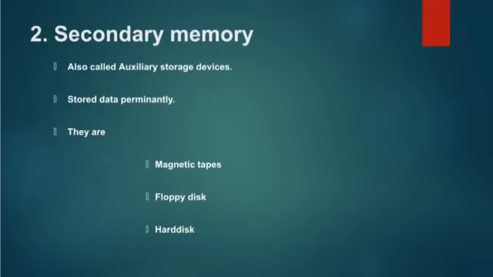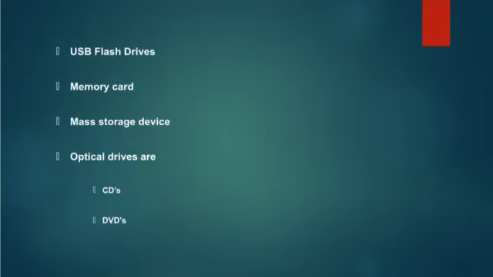These memories are cheaper and have higher storage capacity than primary memory. Various types of secondary storage devices are available: magnetic tape, floppy disk, hard disk, optical devices, USB flash drives, memory cards, and mass storage devices. First one is magnetic tape.